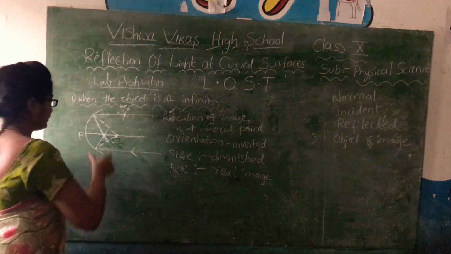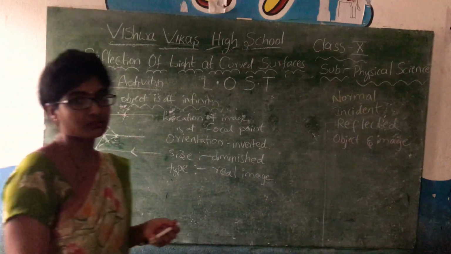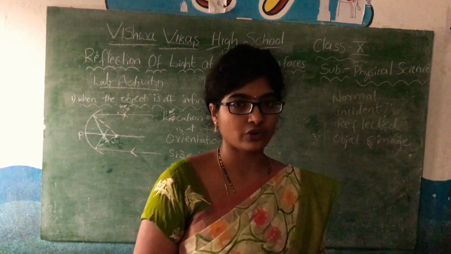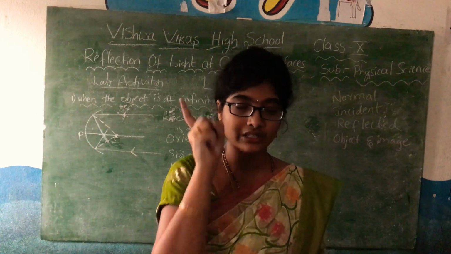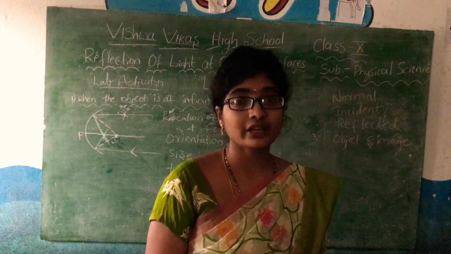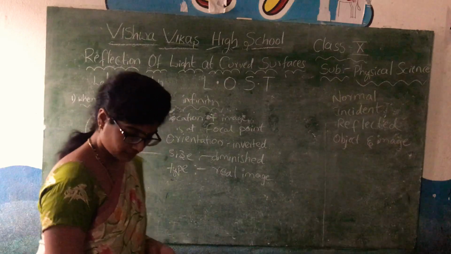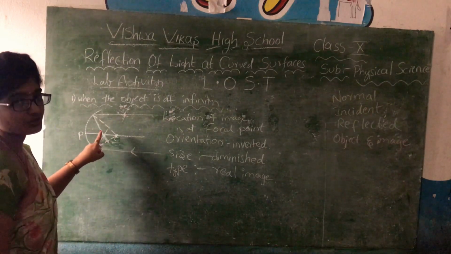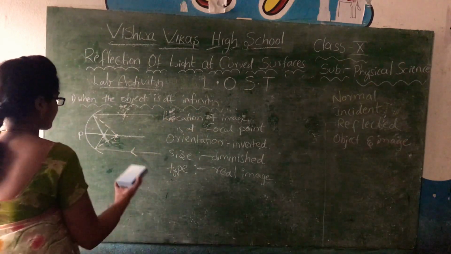So when these two rays are meeting, that is, where the reflected rays are meeting, that itself is the position where the image is forming. Always remember the image will be formed where the reflected rays are meeting. So here the reflected rays are meeting at the focal point, so that is where the image is forming when the object is placed at infinity.